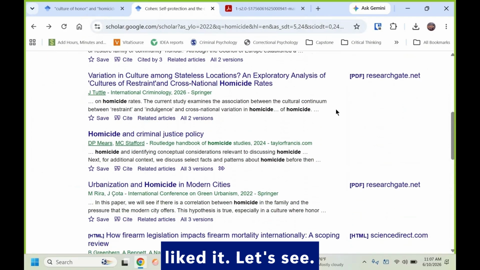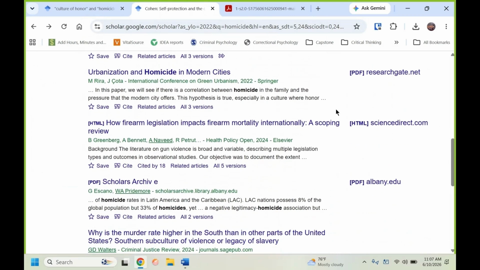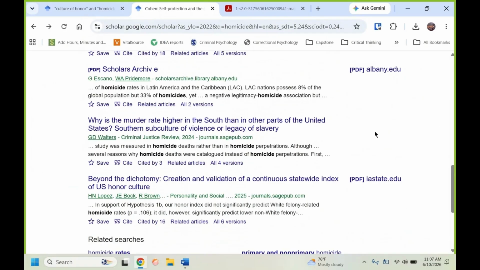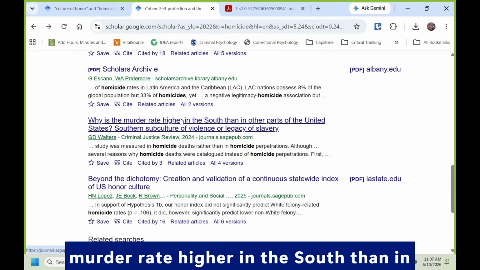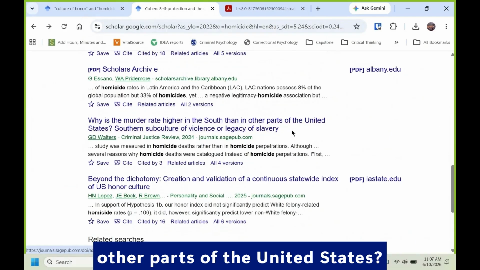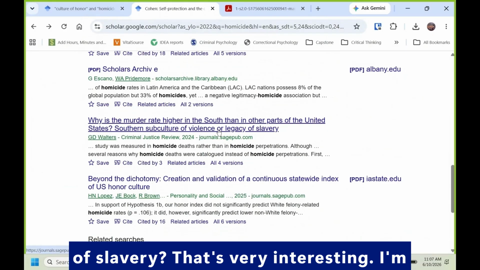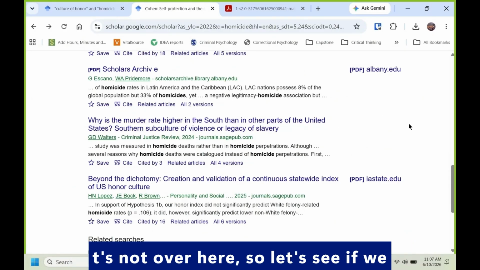Let's see. This is interesting. Why is the murder rate higher in the South than in other parts of the United States? Southern subculture of violence or legacy of slavery. That's very interesting. I'm going to see if we can find it. Again, it's not over here.